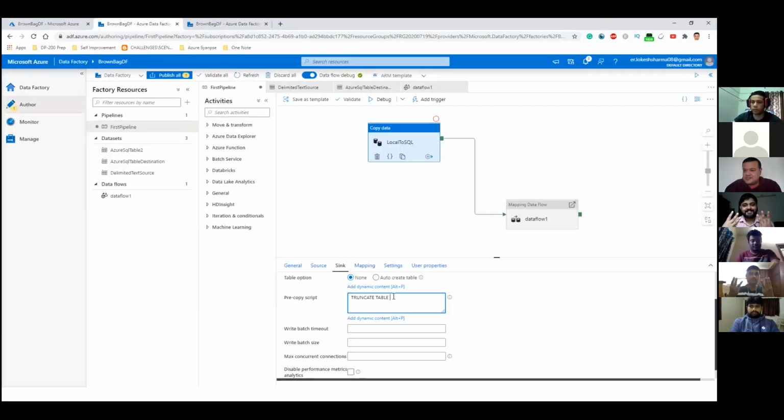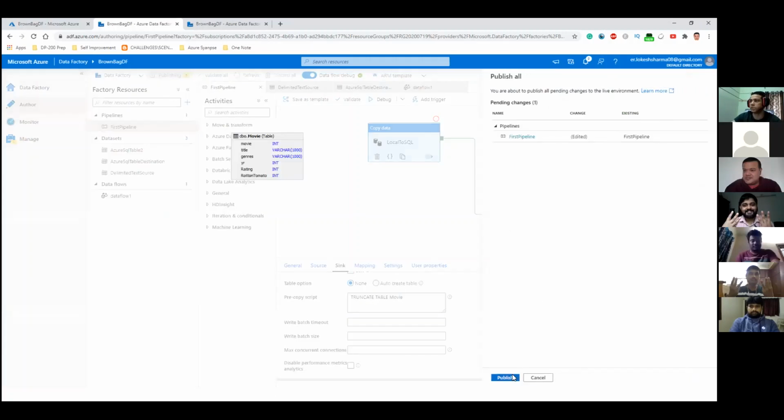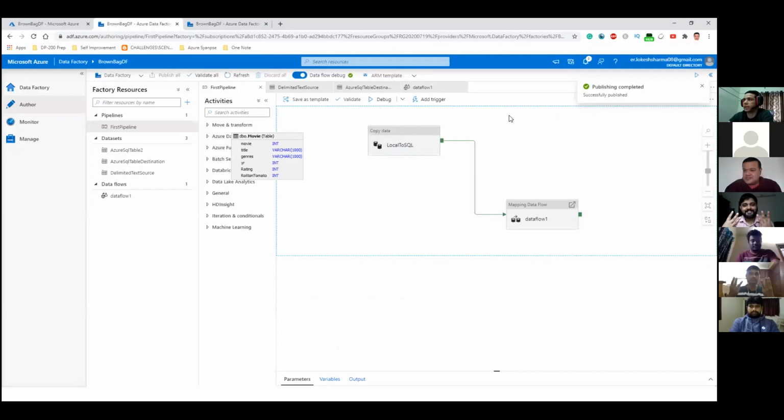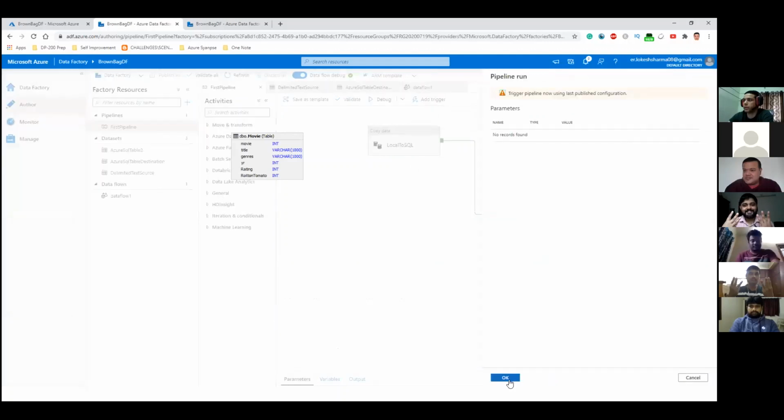Go in here, and then we will have to publish these changes as well. So the publishing is going on right now. Okay, so I think it has been published successfully, so it's time to trigger now. So we will trigger it.